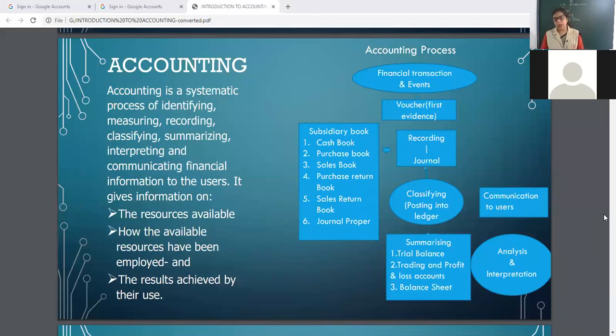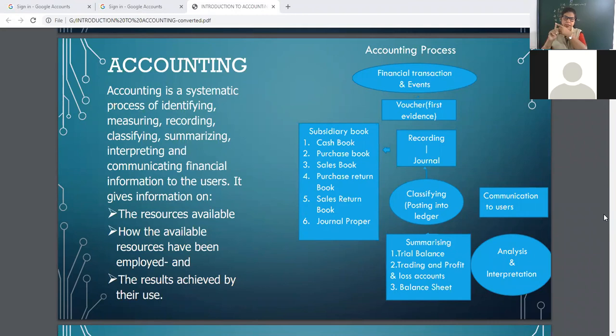Now next is journal proper. All those transactions which don't have a place in other subsidiary books will be entered in journal proper.